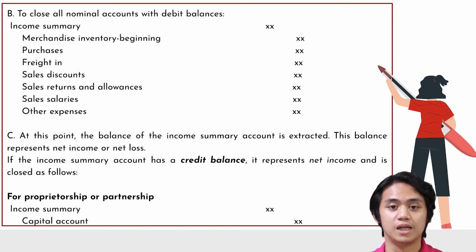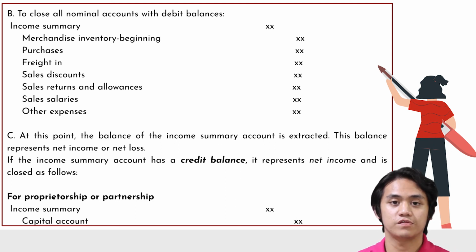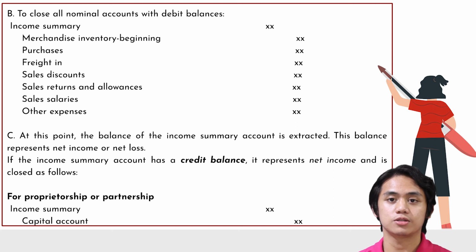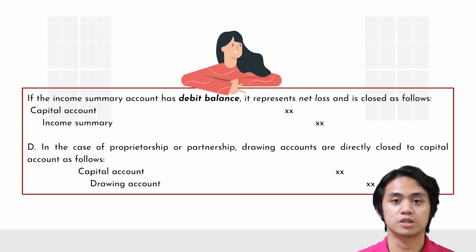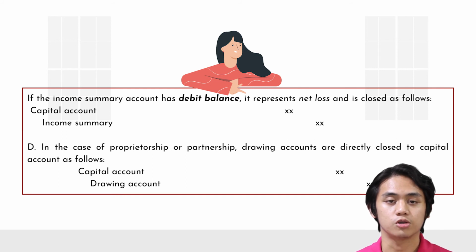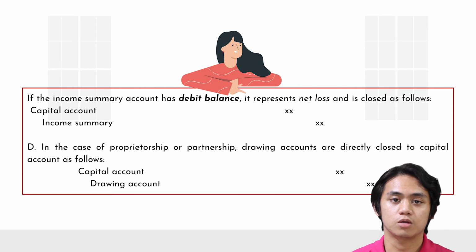At this point, the balance of the income summary account is extracted. This balance represents net income or net loss. If the income summary account has a credit balance, it represents net income and is closed as follows. For proprietorship or partnership, it should be debit income summary and credit capital account. If the income summary account has a debit balance, it represents net loss and is closed as follows. Debit capital account and credit income summary.